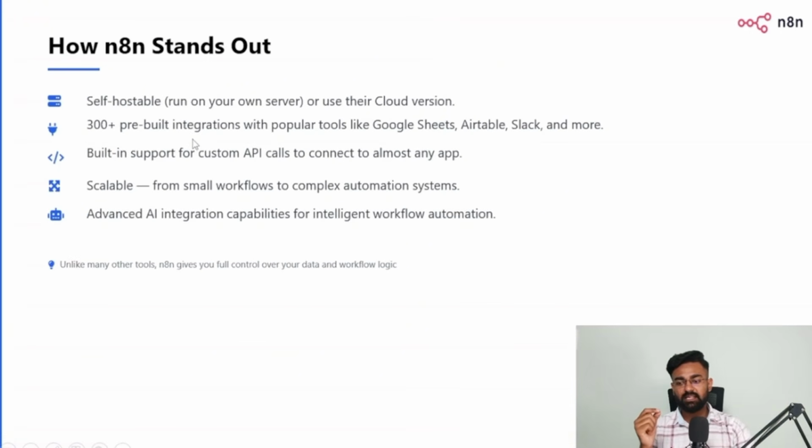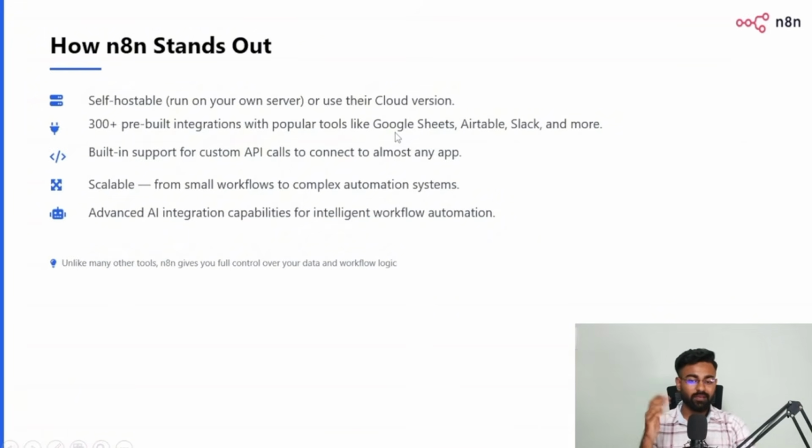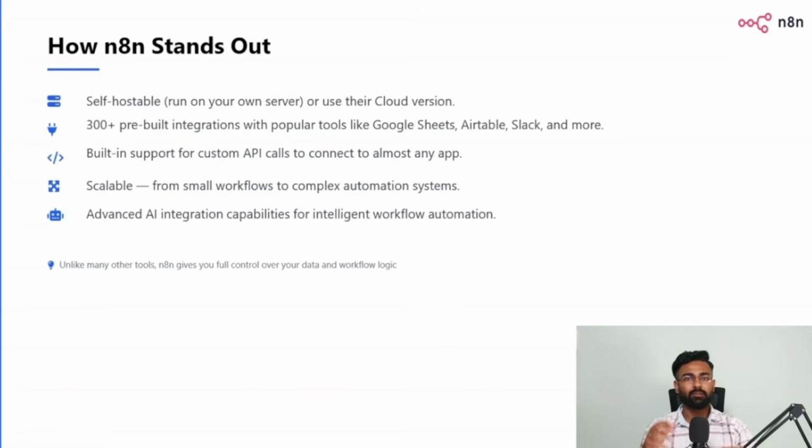How does n8n stand out? It's possible to self-host it. You run it on your own server or you use their cloud version, whichever you think is more suitable to your needs. It has 300-plus pre-built popular tools like Google Sheets, Airtable, Slack, and much more. Believe me, the native community nodes which n8n provides are the best thing. Don't worry, I'll show you everything.